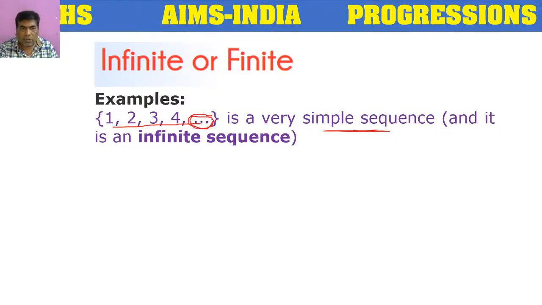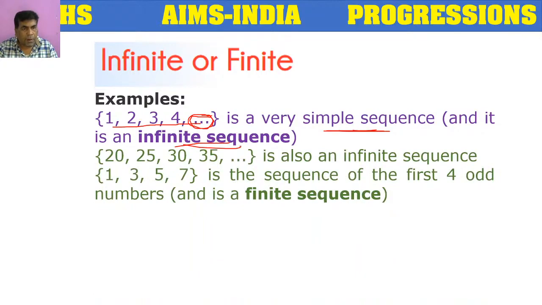what do these 3 dots represent? This sequence will go on forever, it will continue up to infinity. So this is an example of an infinite sequence.